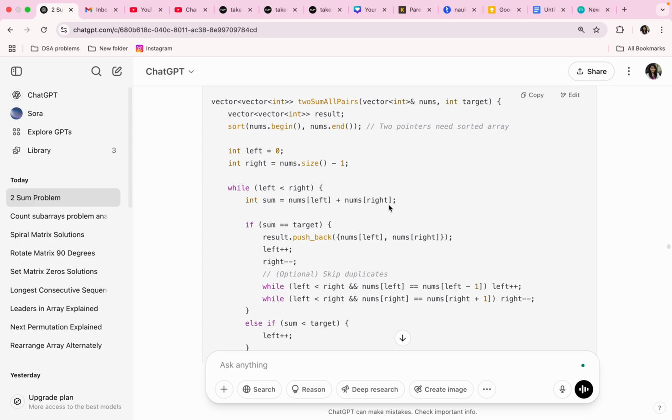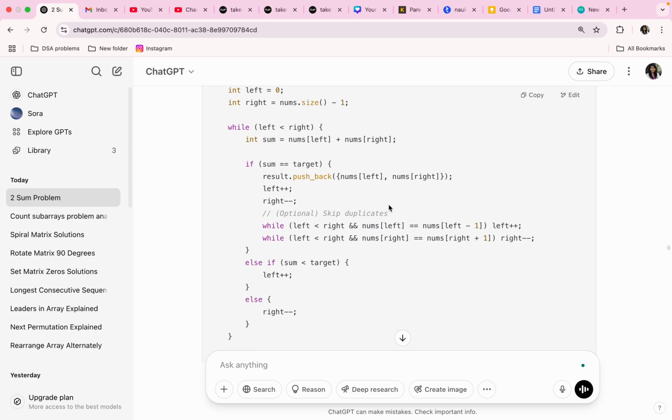So two pointers need a sorted array. This two pointers method always needs a sorted array. That's why first of all it is sorting the array, then it is taking two pointers, where left starts with 0 and right starts with the rightmost index, that is nums.size() minus 1. The while loop runs while left is less than right. int sum equals nums of left plus nums of right. If sum equals target, then result.push_back nums of left, comma, nums of right.